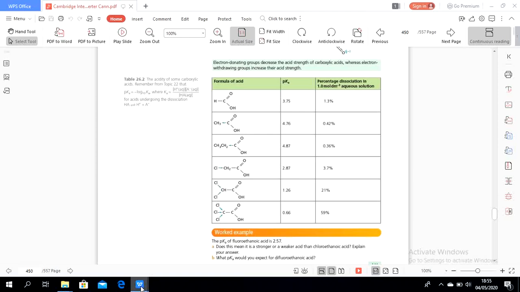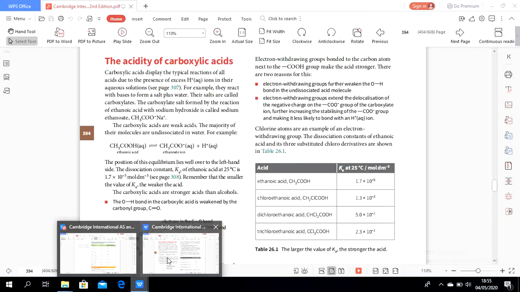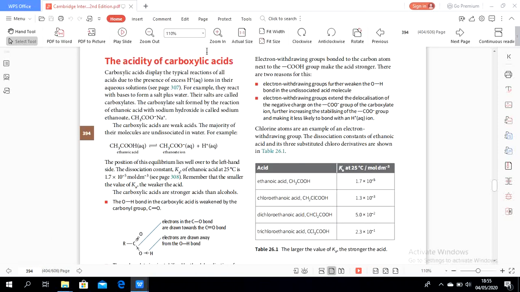Okay, this statement is consistent with the other textbook. The acidity of carboxylic acid. Carboxylic acids display typical reactions of acids because of excess hydrogen ions in their aqueous solution. So the position of this equilibrium lies well over to the left hand side. The dissociation constant of ethanoic acid at room temperature is 1.7 times 10 to the power of negative 5. Remember that the smaller the Ka value, the weaker the acid.